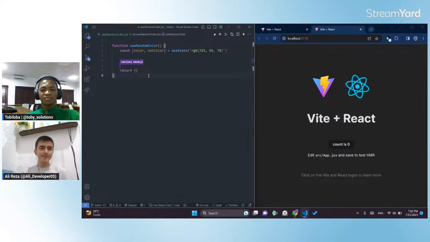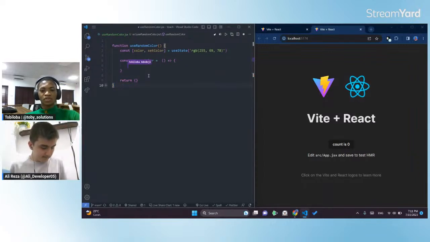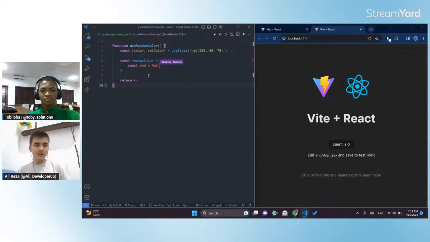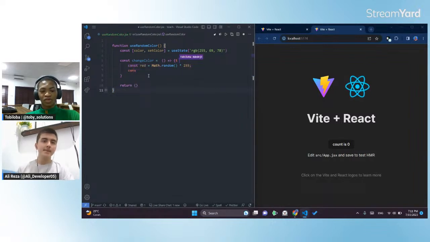Now I can create my function here. I'm going to call it const changeColor. I think changeColor is a better name. changeColor is not going to take any argument. It's just going to do some random stuff, and to change the original color that we have, it will use our setter function. I'm going to do const red, so red is going to be Math.random times 255, because RGB goes from 0 to 255. We'll do this for blue as well, for green rather.